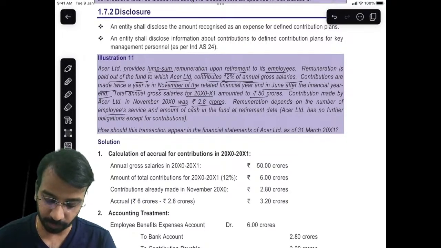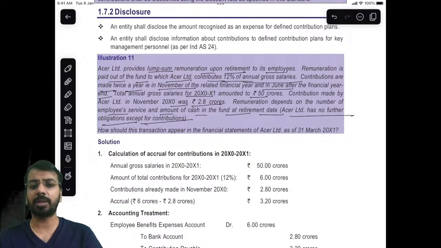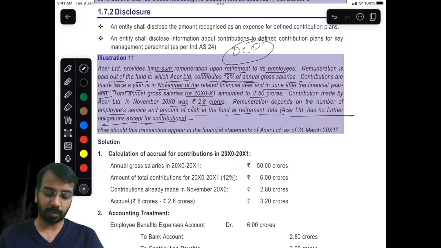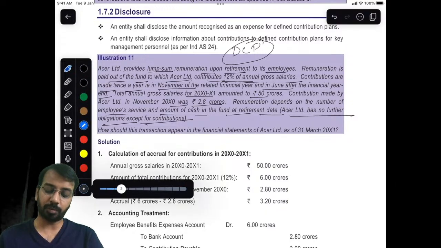Remuneration depends on the number of years of employee service and the amount of cash in the fund at the retirement date. Acer Limited has no further obligation except for contribution. Now what does that mean? Acer Limited says, I will contribute, and whatever I have contributed, after that I don't have any further responsibility. So this is my DCP, which is my defined contribution plan.